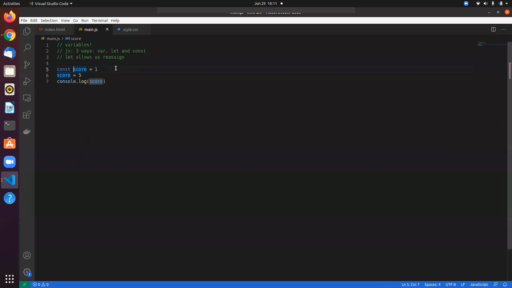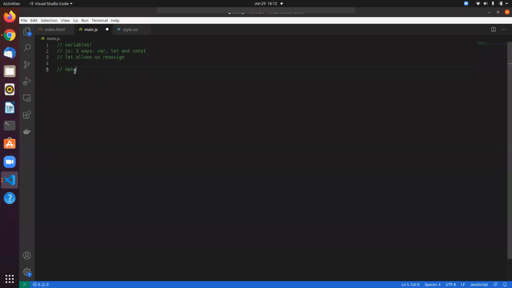So when to use what? I'd suggest you use const unless you really know that you want to change the value. For example, I have score here. If you're building some kind of a game, then you need to keep it let, because you might have to change the score every time. So for the most part, you should use const and let.